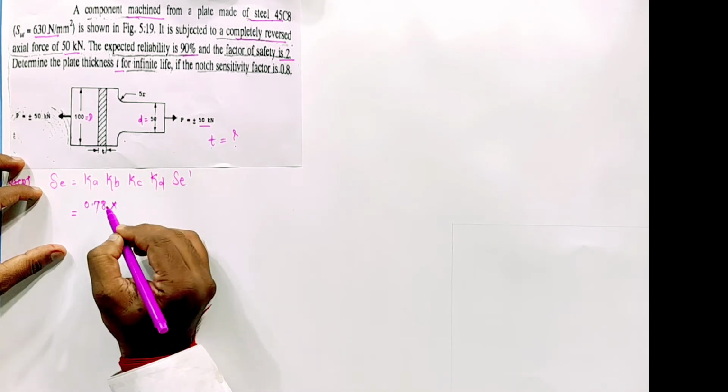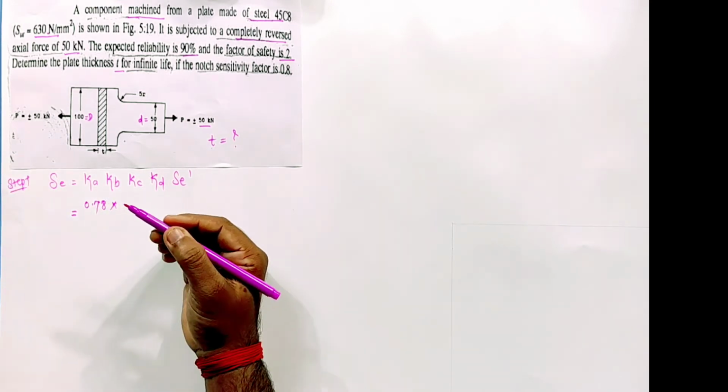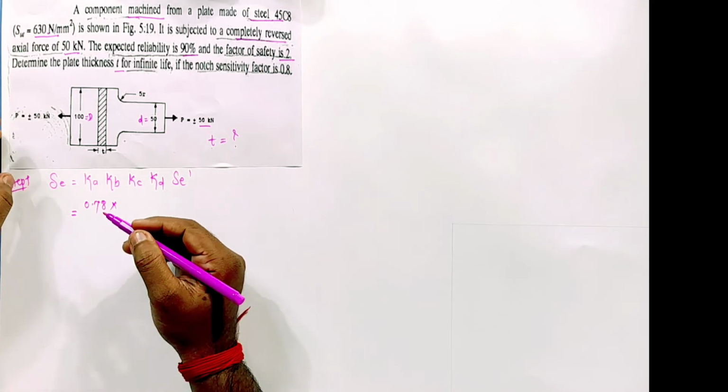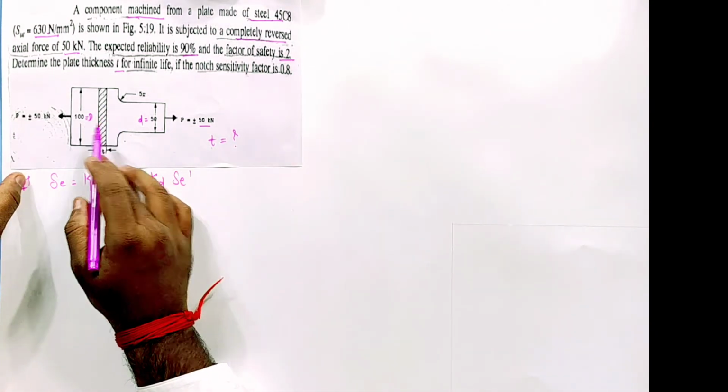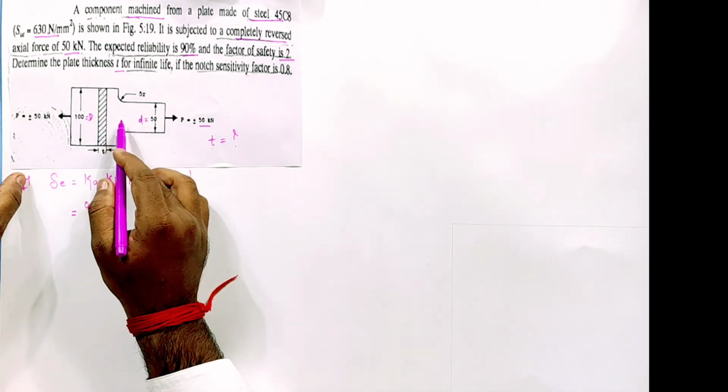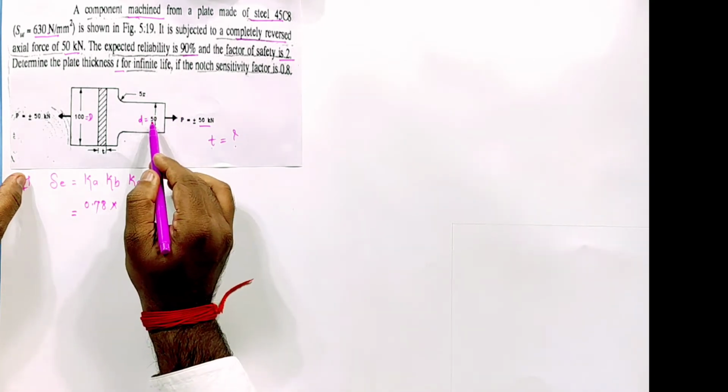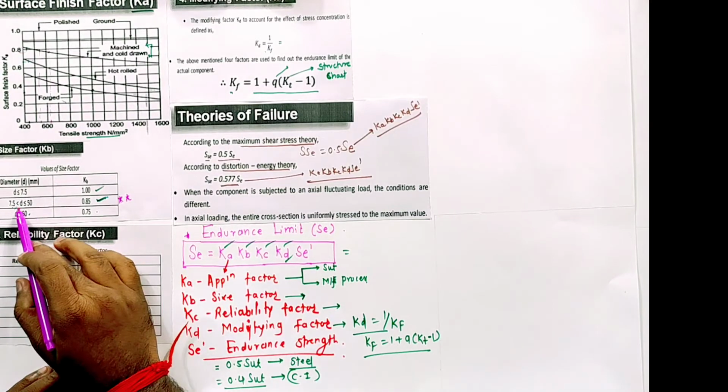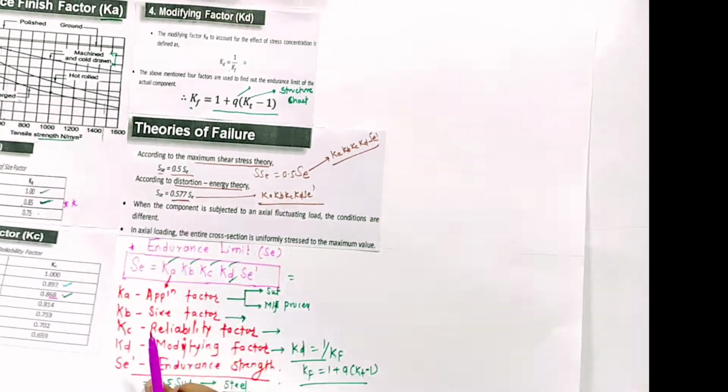That is how we have calculated it from SUT and the manufacturing process. Kb, size factor. Now see on the figure. Which part is going to break early? The 50 mm diameter. So it is situated between 7.5 to 50, so 0.85.